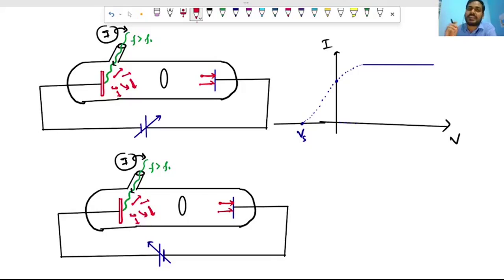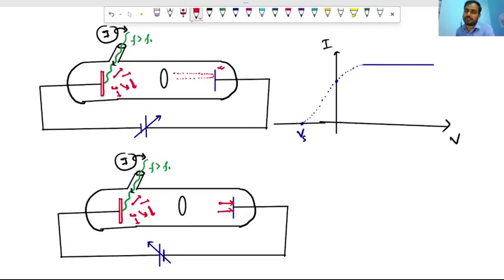Here we are applying some negative, opposing potential to stop the electron. Which electron are we stopping? We are stopping the electron which has the maximum kinetic energy. If we stop the electron with maximum kinetic energy from touching this metal surface, then definitely all the electrons having less energy will not be able to touch this metal surface.